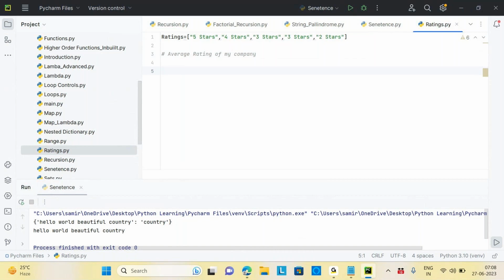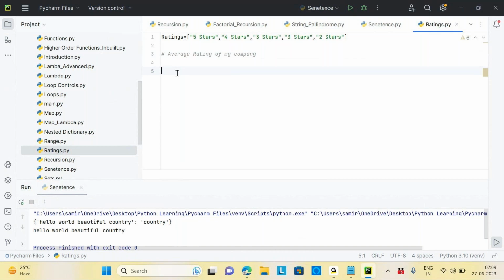Exactly. So you need to convert it into an integer and take the first index. Then we know how to do the average, right? So how do we convert 5 stars into an integer? 5 will be there, but stars will still be a string, right? int of the value, int of ratings. The first index will be the number. Yeah, exactly. Convert that into an integer.